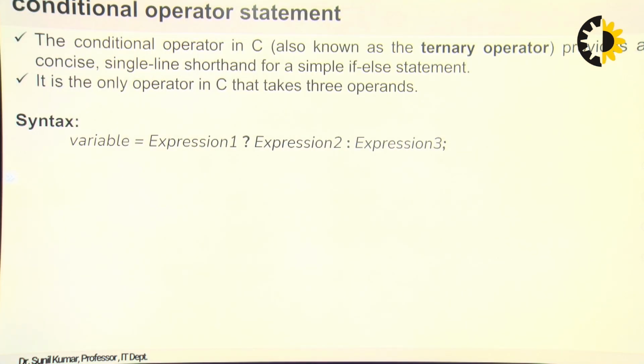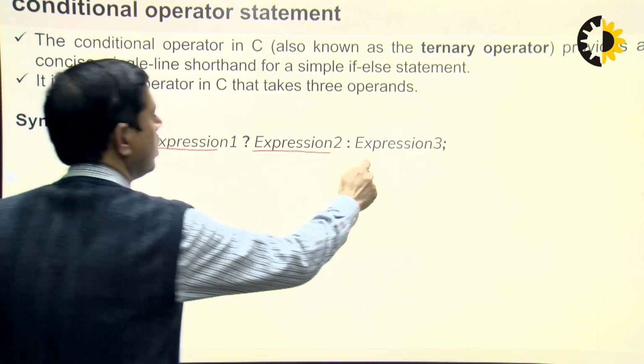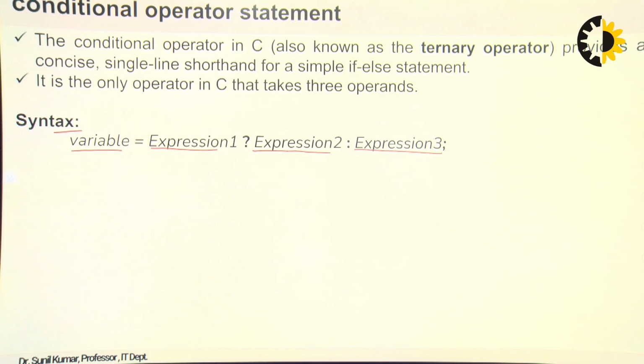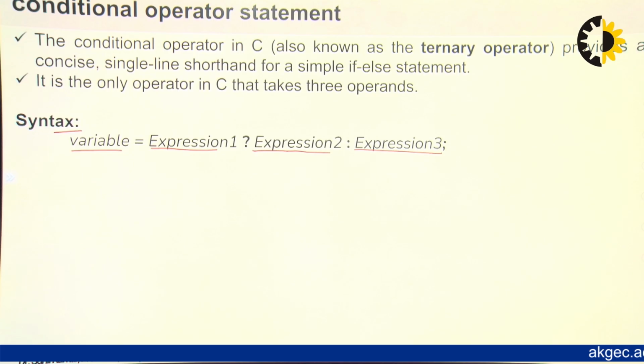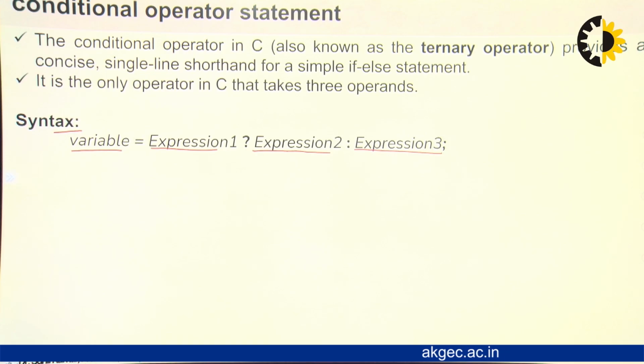Now the last one is called the conditional operator statement, also known in C language as the ternary operator, and basically it uses 3 operands. This is the syntax: variable equal to expression 1, then question mark expression 2, and colon expression 3. So here we are giving the condition in expression 1. If the condition is true, then expression 2 is executed. If the condition is false, then expression 3 will be executed. Let us understand with the help of a program.